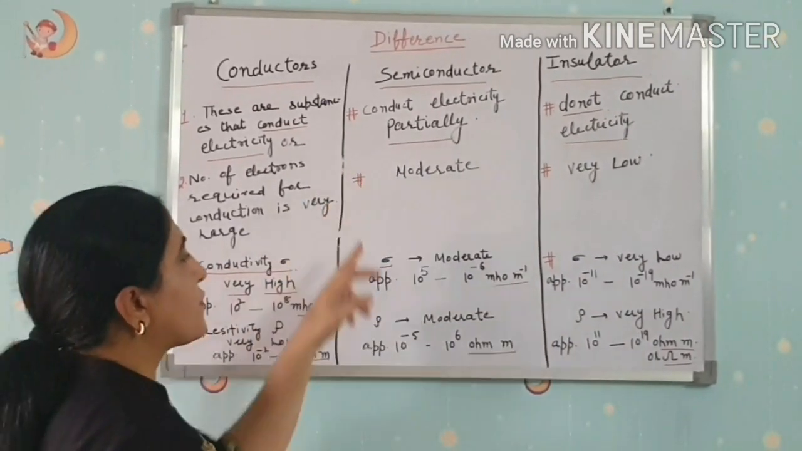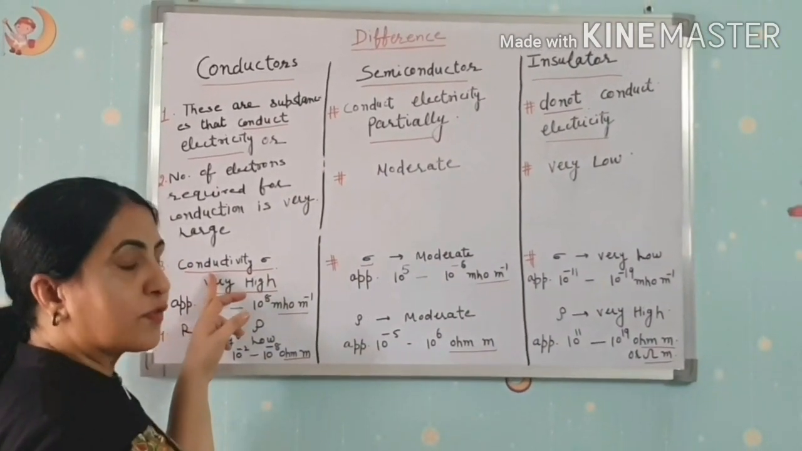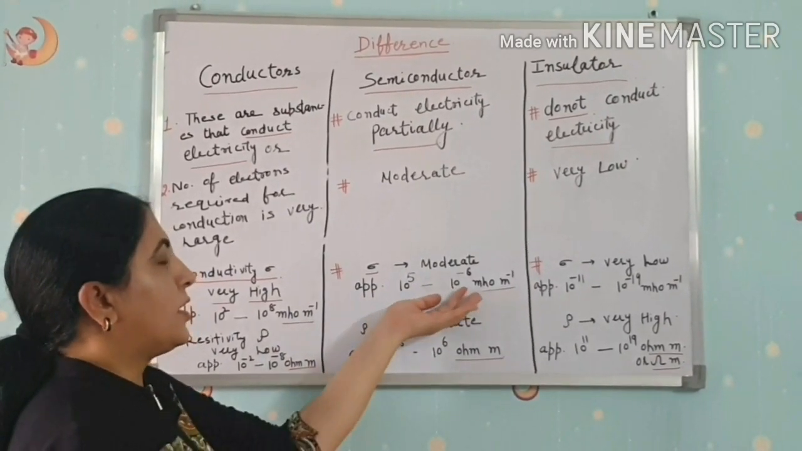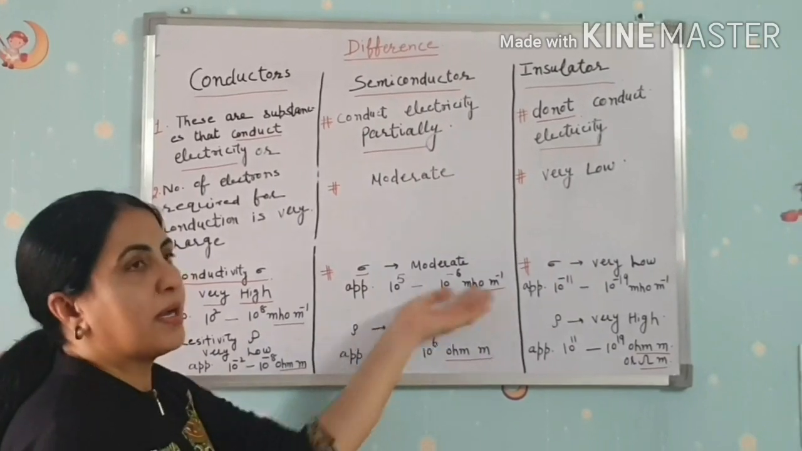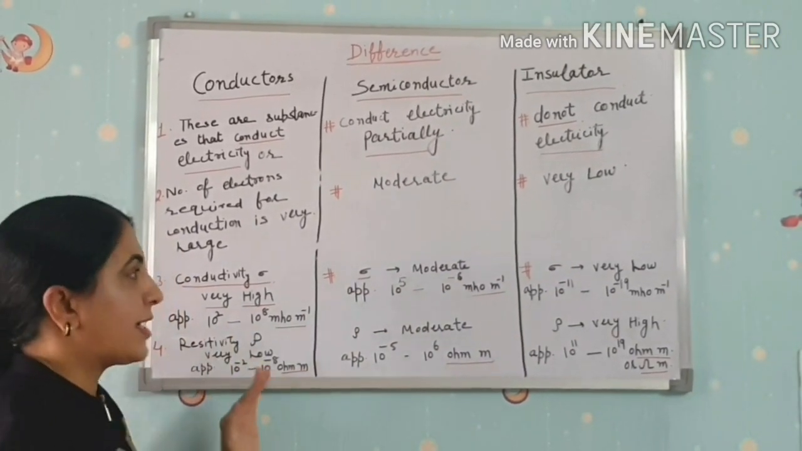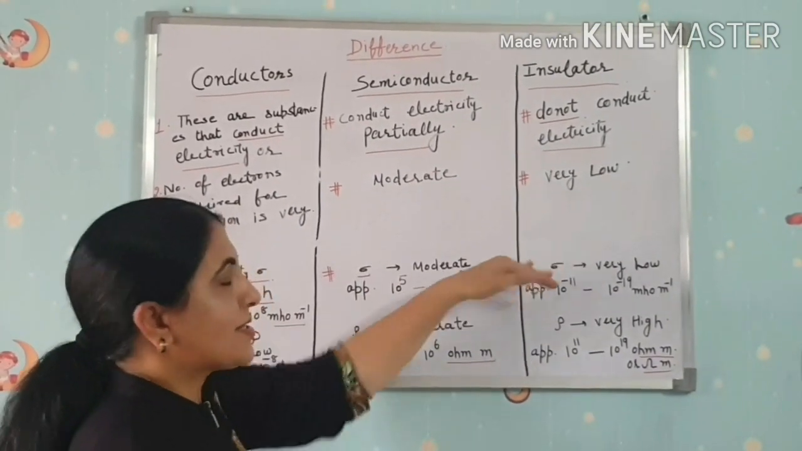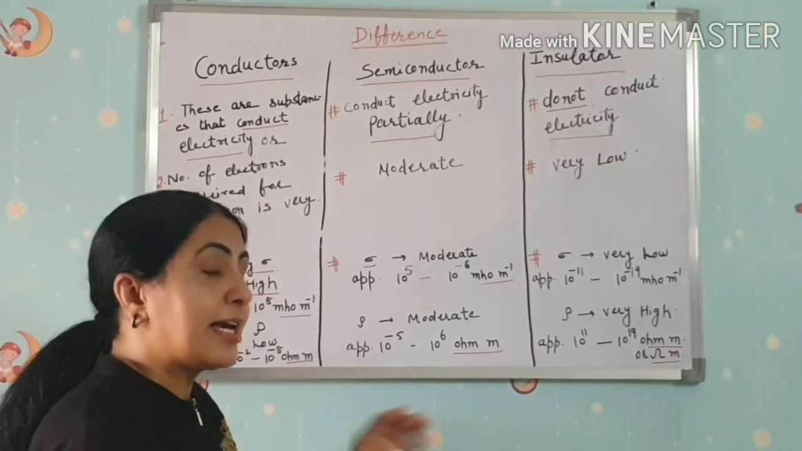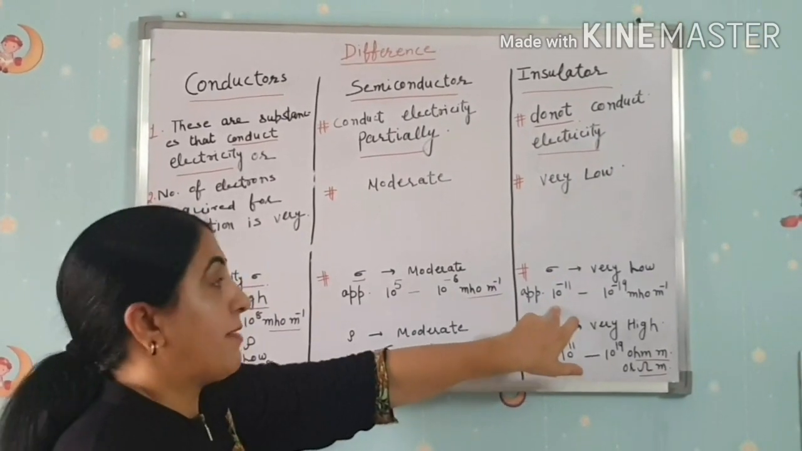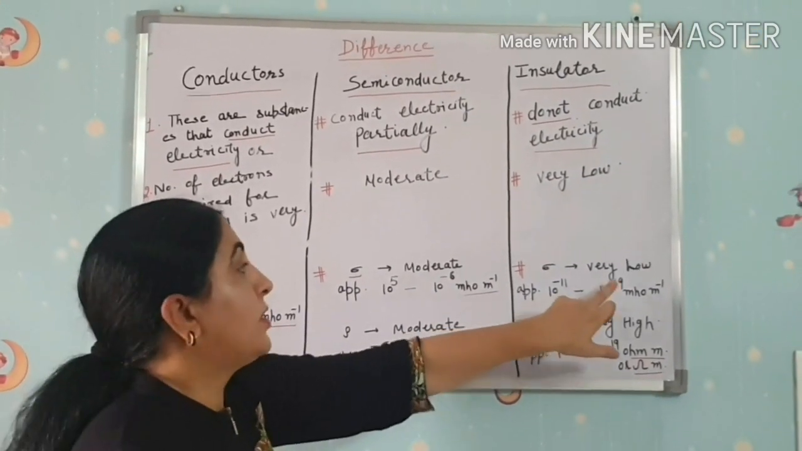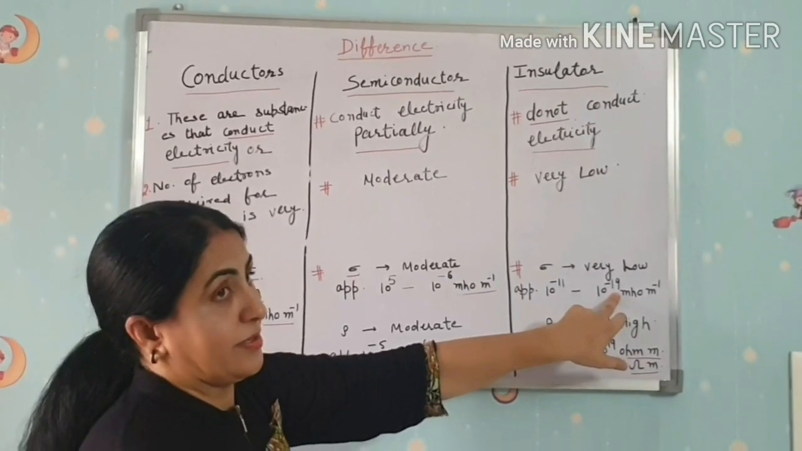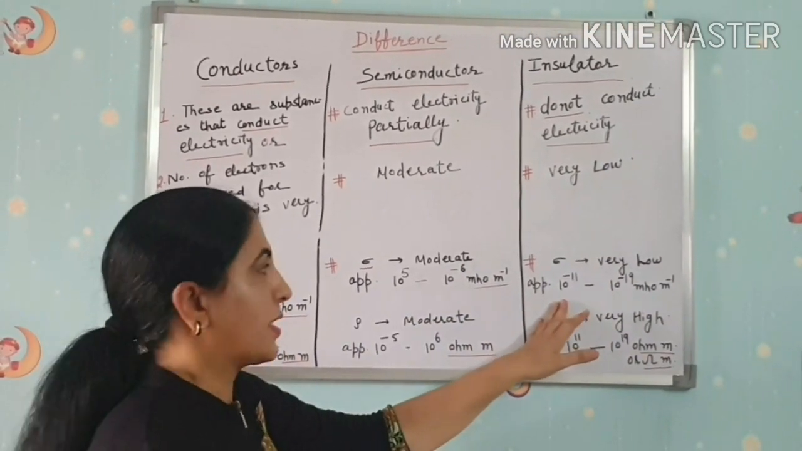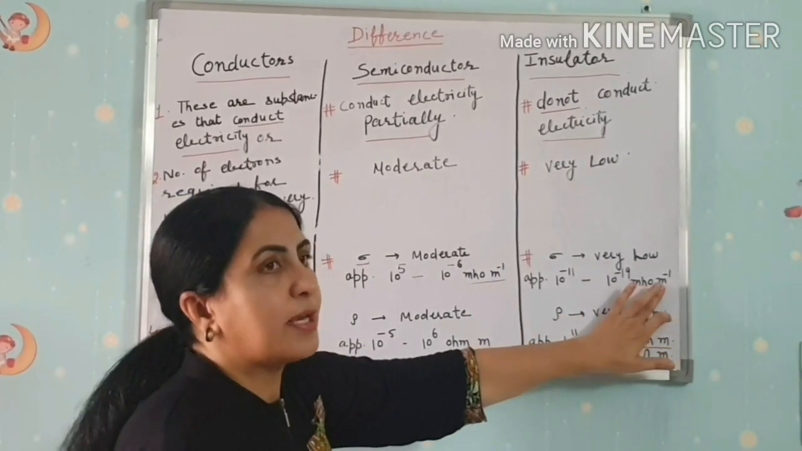In the case of semiconductors, the conductivity is of moderate value, between 10 to the power 5 and 10 to the power minus 6 mho per meter, approximate values. And in insulators, because they do not conduct electricity, the conductivity is very less, about 10 to the power minus 19 to 10 to the power minus 11, in mho per meter. Units are very important.